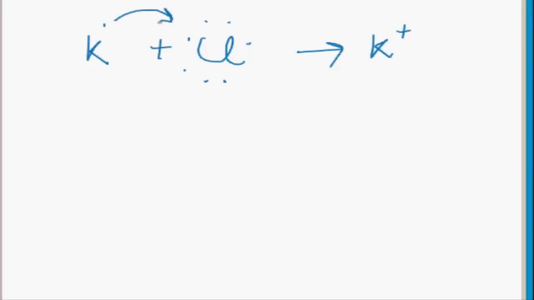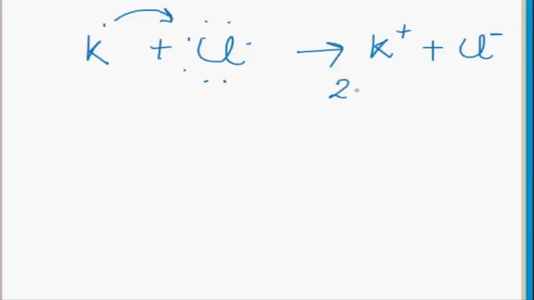So there is one electron in the outermost shell of potassium and there are 7 electrons in the outermost shell of chlorine. K will become K positive. It will give its one electron to chlorine and chloride ion will be formed.